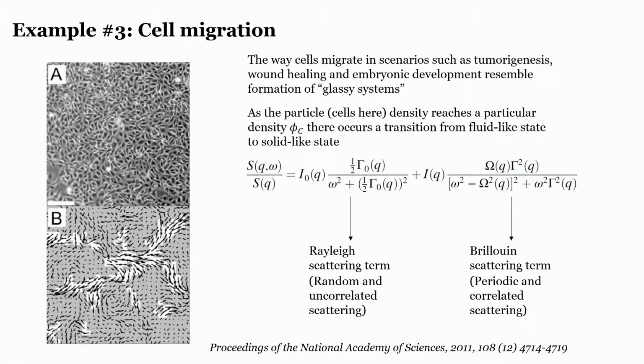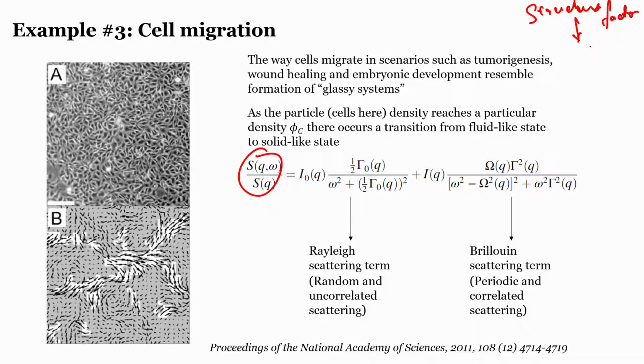So what they did was, in a similar work, they analyzed the cell migration using a factor called the structure factor. Those of you who would have had a modern physics course in undergraduate would be able to appreciate this. Structure factor is nothing but the Fourier transform of time and space dependent correlation between different particles. In this case those particles are cells. So how these cells are correlating with each other both in time and space domains.